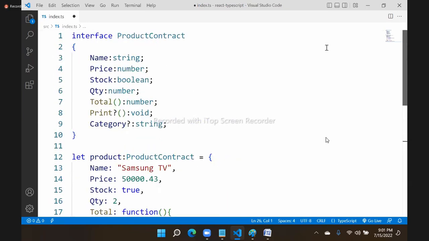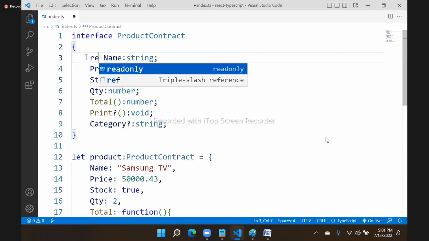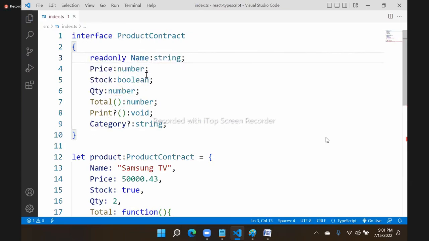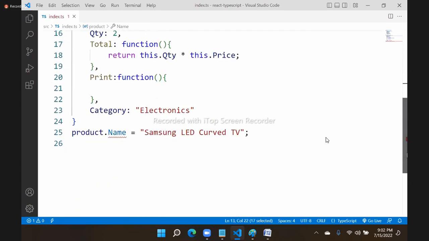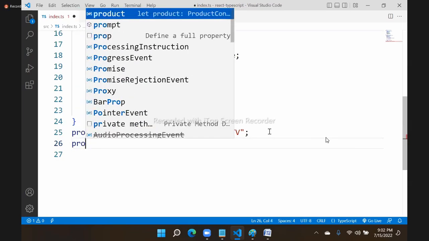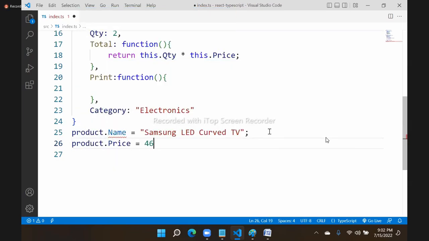Then you can mark this as read only. If you mark as read only, it allows you to initialize. But after that, it will not allow to assign. You can assign price. That means product.price, you can change the price. But you cannot change the name.